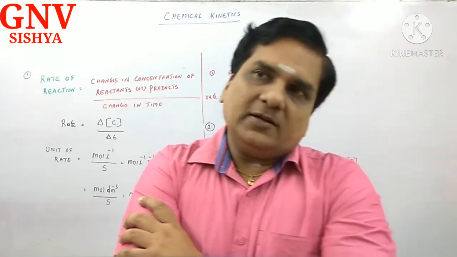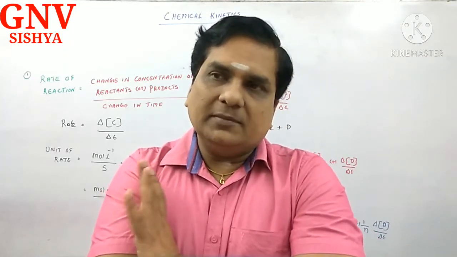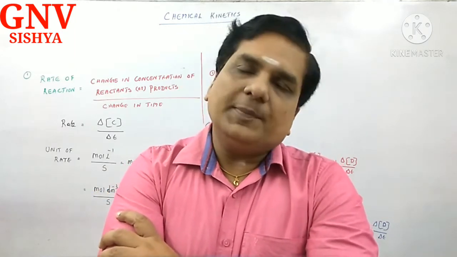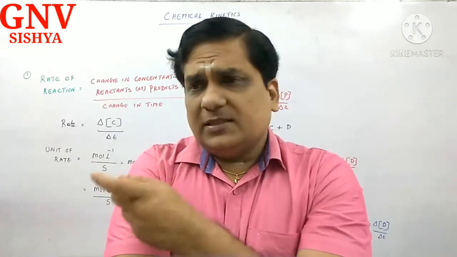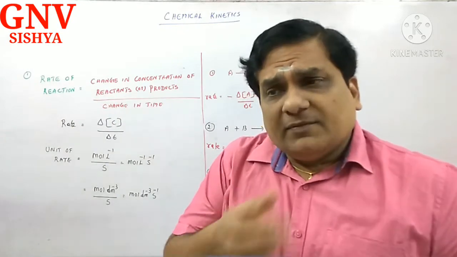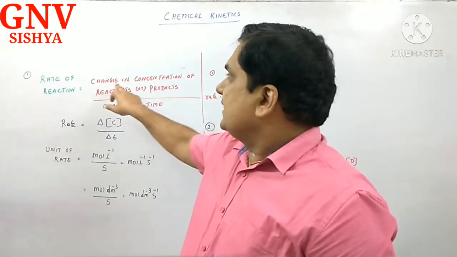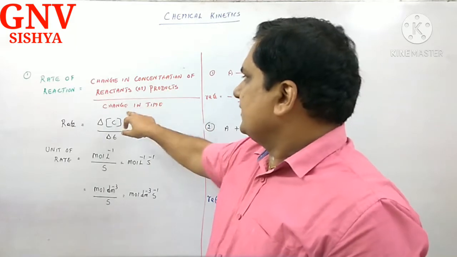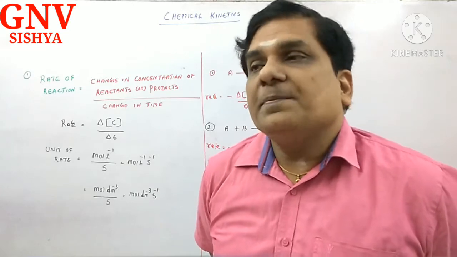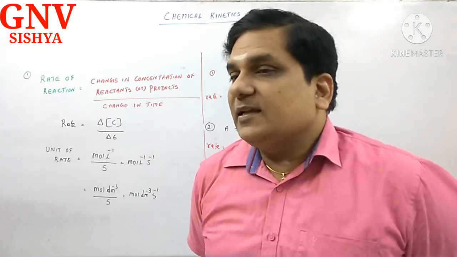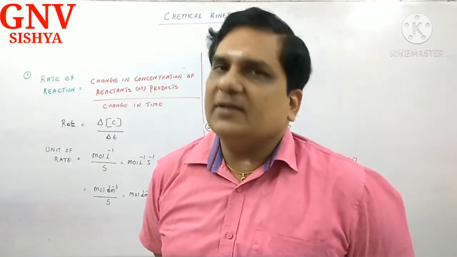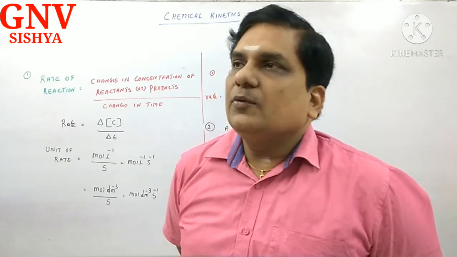So in physics, the velocity is distance traveled divided by time. That statement is replaced here by change in concentration of reactant or product divided by change in time. Here I have written the rate of a reaction, the velocity of the reaction. How would you define it? Change in concentration of reactants or products divided by change in time. You can ask me, sir, why are you mentioning reactants or products? Because the speed with which the reactants disappear will be equal to the speed with which the products are formed. So, law of conservation of mass. That is why we define it like this.